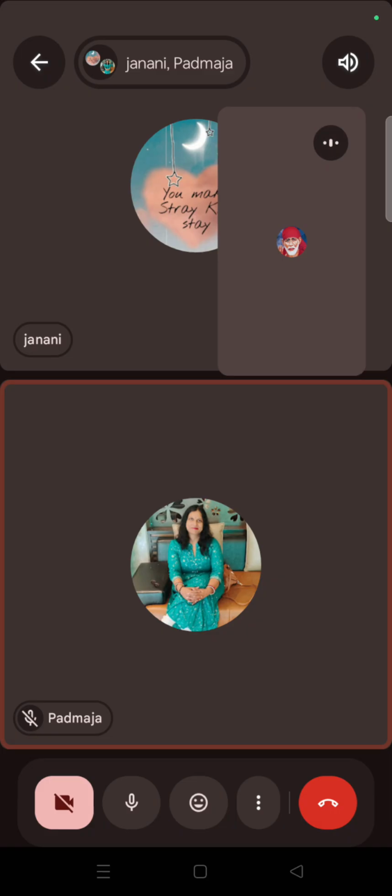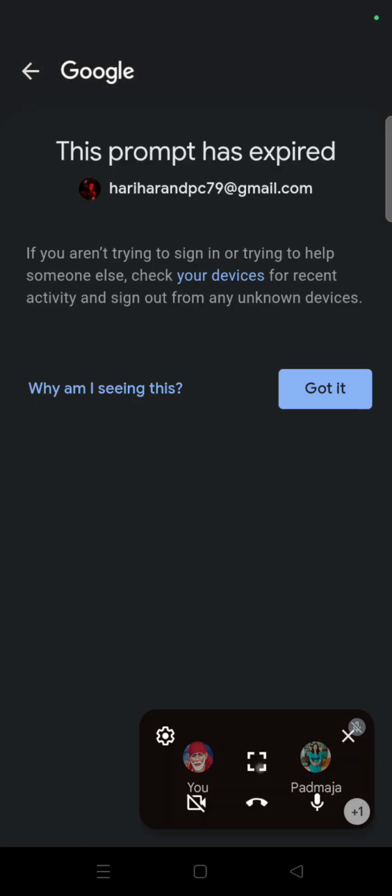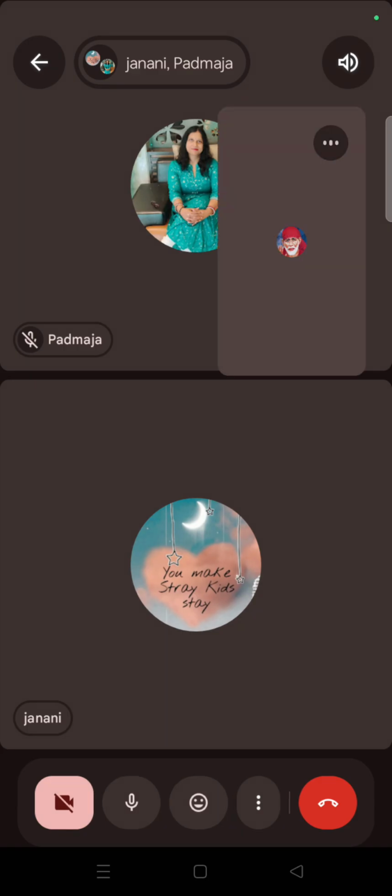Question number 6. From the following transactions, state the nature of accounts and which account will be debited and credited. So you have to tell which account will be debited and which will be credited. First one: Manu started business with cash rupees 1 lakh.